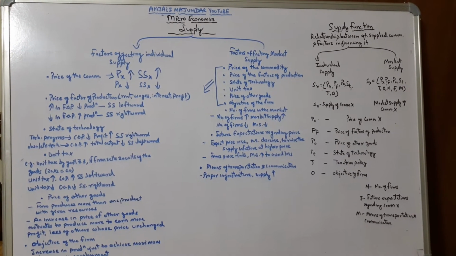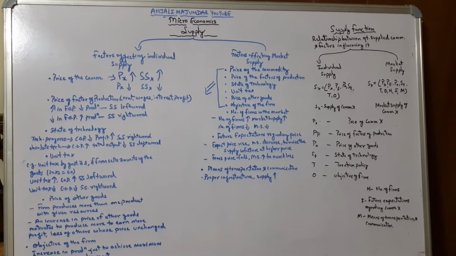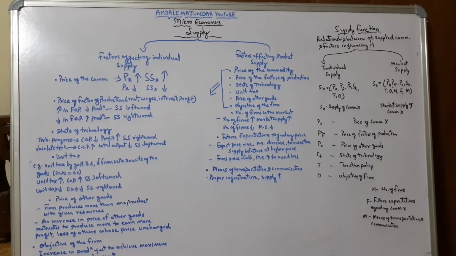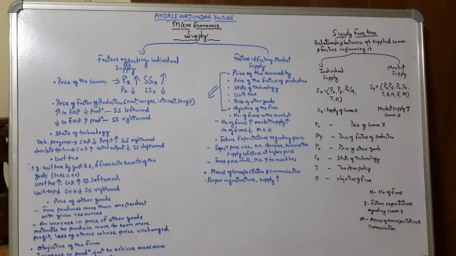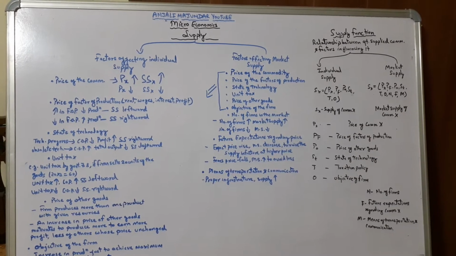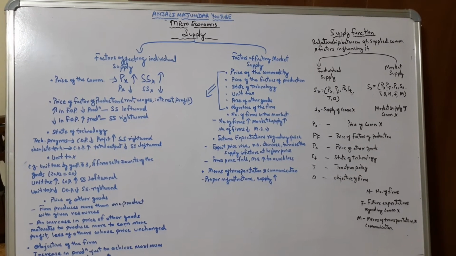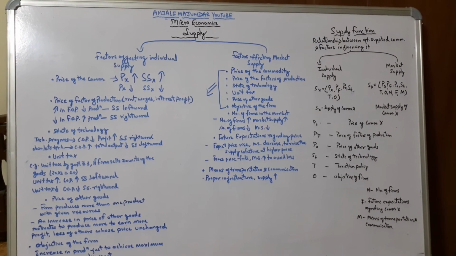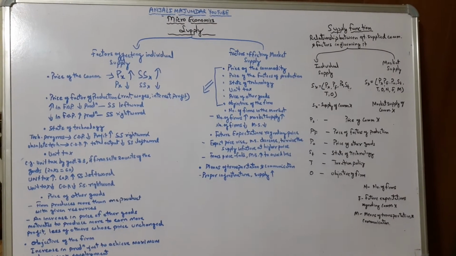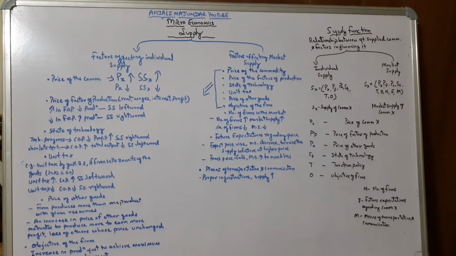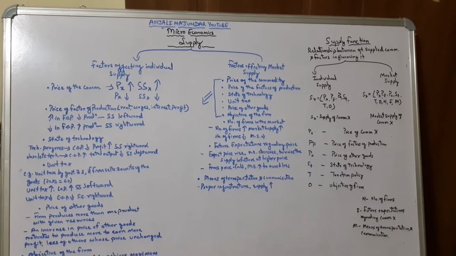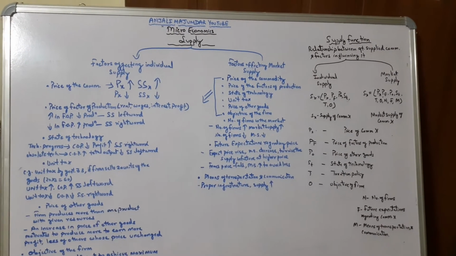Second point is the price of factors of production. Now I assume that you know the factors of production. What are the factors of production? Very genuine question. We have four factors of production: land, labor, capital, and entrepreneur. A firm employs all these factors of production, and since these factors are being used, they must be given a reward for using them. So for using land we offer rent, for using labor we give wages, for employing capital we give interest, and for the entrepreneur we give profit. So these are the factors of production.